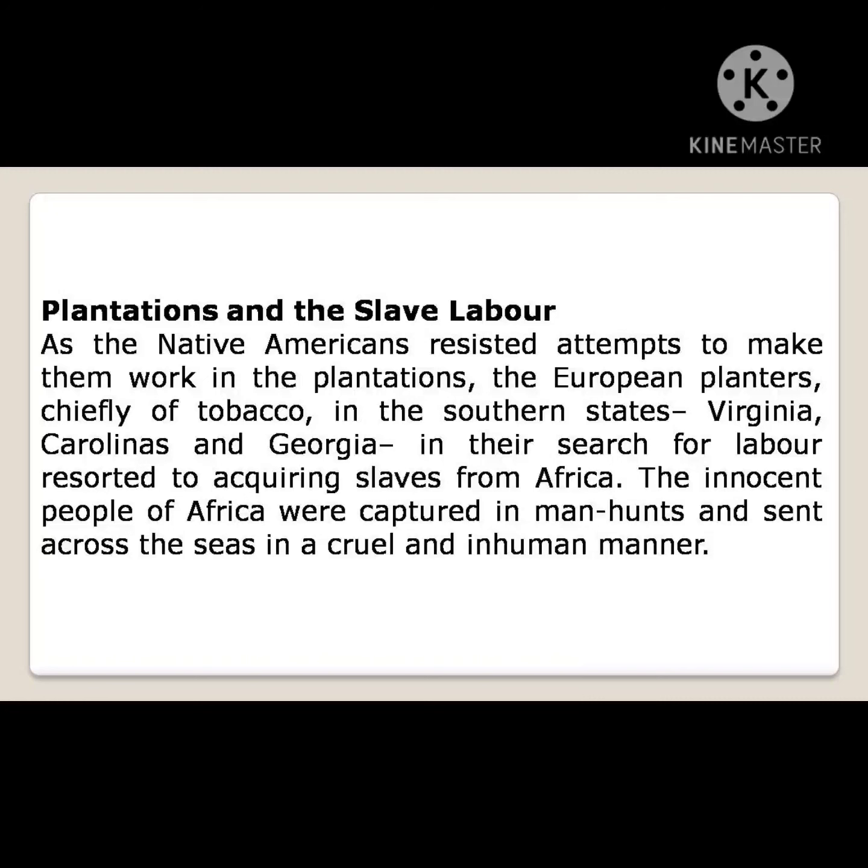The innocent people of Africa were captured in manhunts. The people who captured the slaves were known as manhunters, and the captives were sent across the seas in a cruel and inhuman manner.